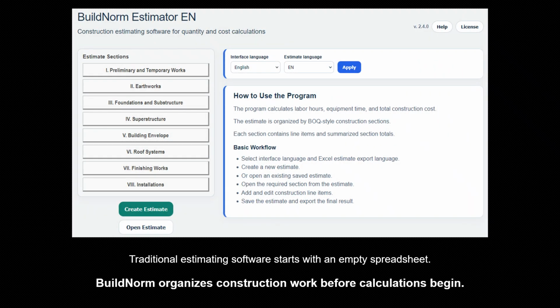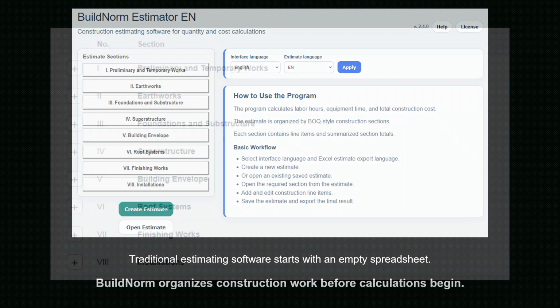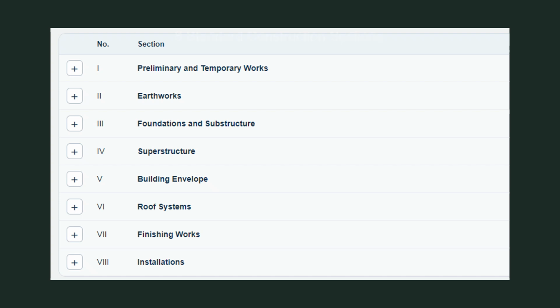Most estimating tools start from an empty spreadsheet. BuildNorm starts from a structured construction workflow. Every estimate follows the same 8 construction sections, making projects easier to organize and compare.